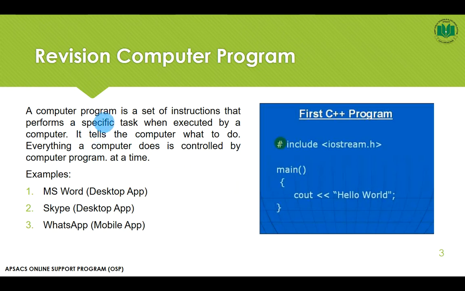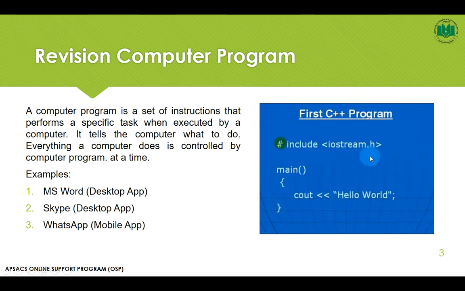For example, the process of making our computer usable is done by a very large program, which is the operating system. An operating system is also a program which has millions of lines, millions of instructions to be performed by a computer. Examples of programs are MS Word, which is a desktop app, Skype, a desktop app, and WhatsApp Web, a web app, and WhatsApp, a mobile app. And we will start our programming with this simple program, the first C++ program.